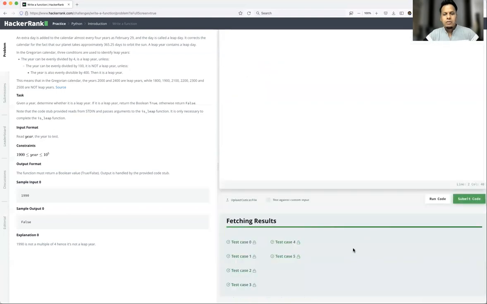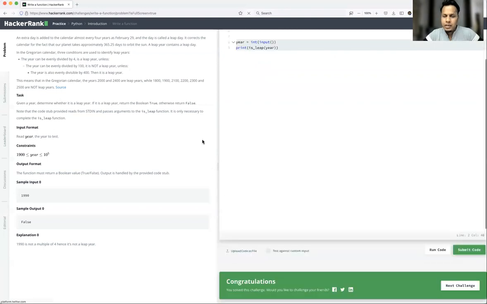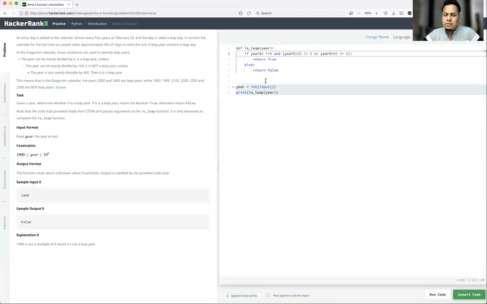Okay, so questions will be really tricky. You may have to play around with what kind of input you are getting, what kind of test cases are there. Anyway, test cases you will not be able to see, but by doing a lot of practice, you will get to know what kind of input they might be passing.